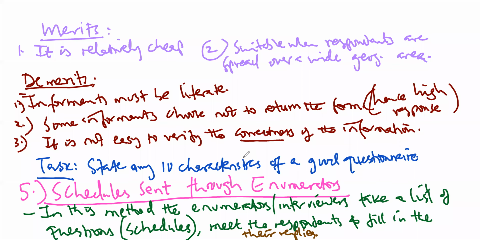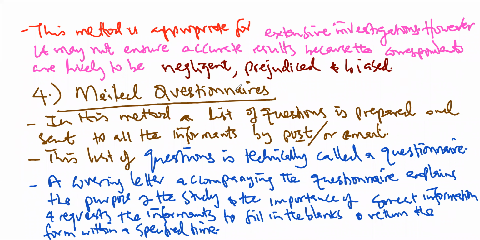But the difference is that with a questionnaire, the questions are responded to by the respondent in the absence of the researcher, and then they are posted back through either the post office or email.